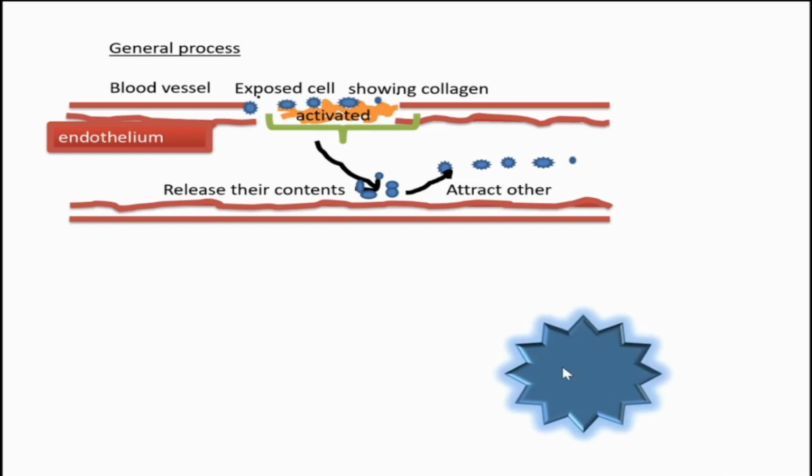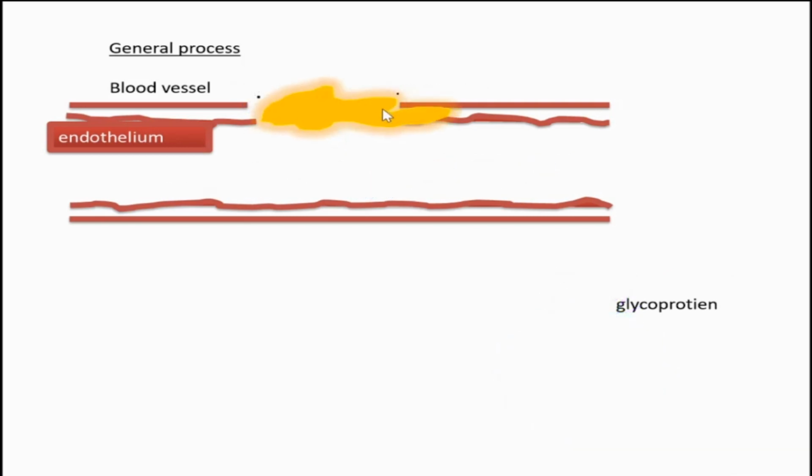Then this is a picture of a single platelet, and as these platelets clump at the region of the wound, it exposes a special type of glycoprotein on its wall. And as this glycoprotein is exposed on the wall, it will attract fibrinogen. Fibrinogen is the main agent for creating the clot. Then fibrinogen comes and binds over those platelets and forms a clot. These are the basic, general processes in blood clotting. Next,